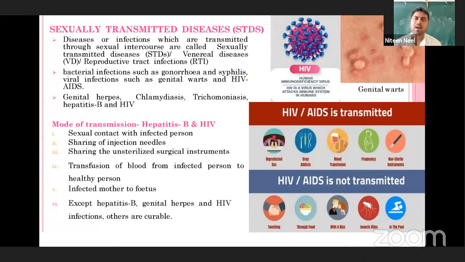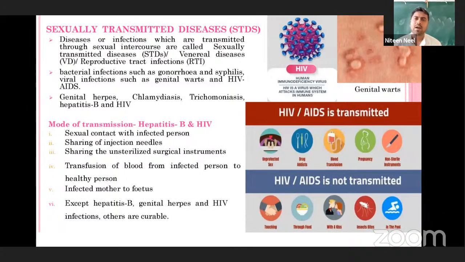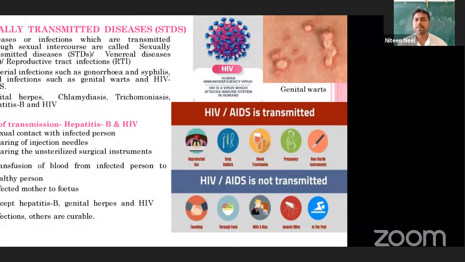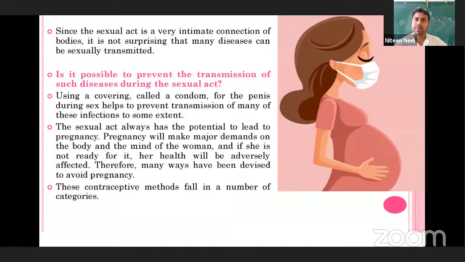And now today we need to discuss how we can prevent the transmission. Various contraceptive methods are used to avoid pregnancy, or to avoid the transmission of diseases from one person to another person.